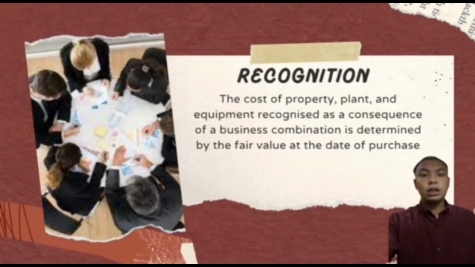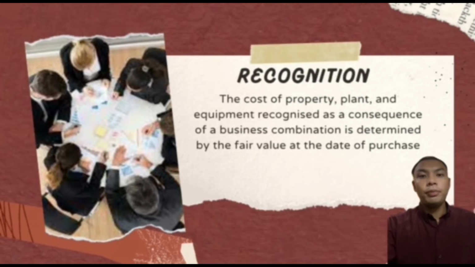So let's move to the recognition. The cost of property, plant and equipment recognized as a consequence of a business combination is determined by the fair value at the date of purchase. The fair value of property is the estimated amount for which a property might be traded on the date of valuation between a willing buyer and a willing seller in an arm's length transaction following proper marketing, in which each party acts knowledgeably and prudently. The fair value of the other plant and equipment is based on the market price for comparable products.